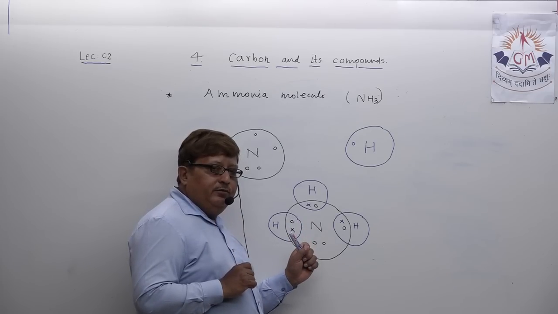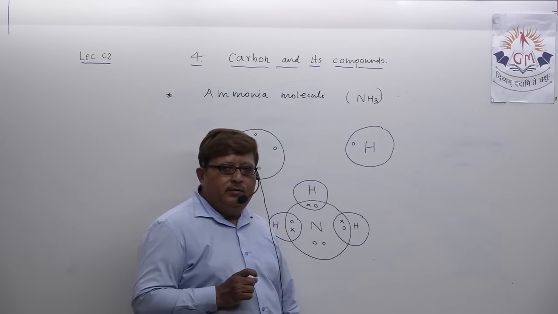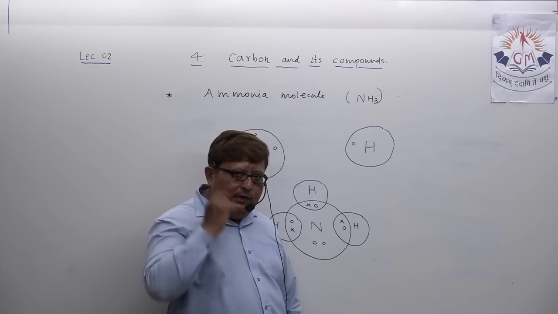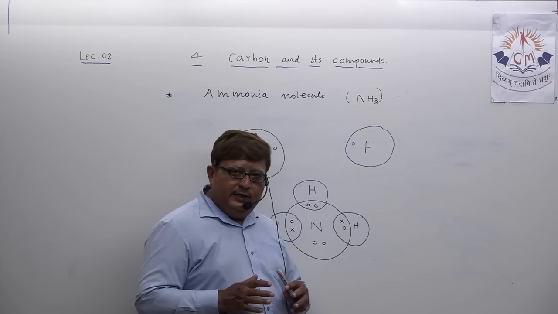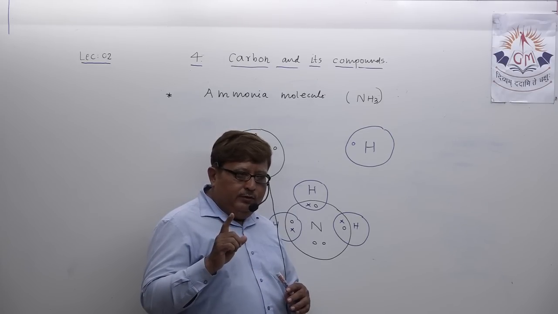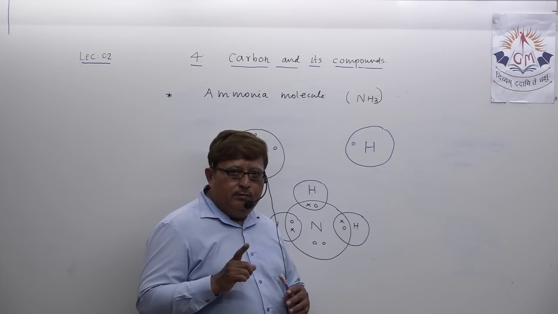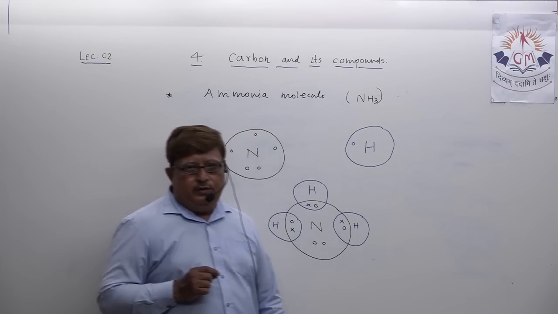Never use by mistake the wording that the ammonia molecule is formed by sharing of 3 electron pairs by nitrogen and hydrogen atoms by formation of a quartet. Don't write by formation of a triple covalent bond, because a triple covalent bond is a different thing.